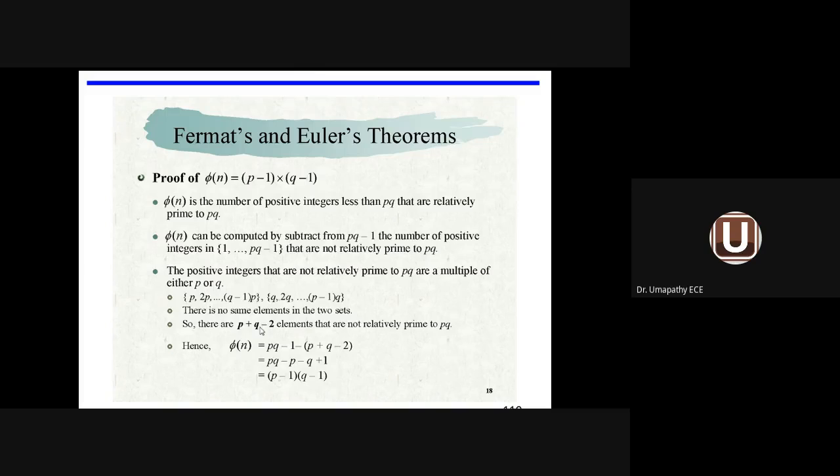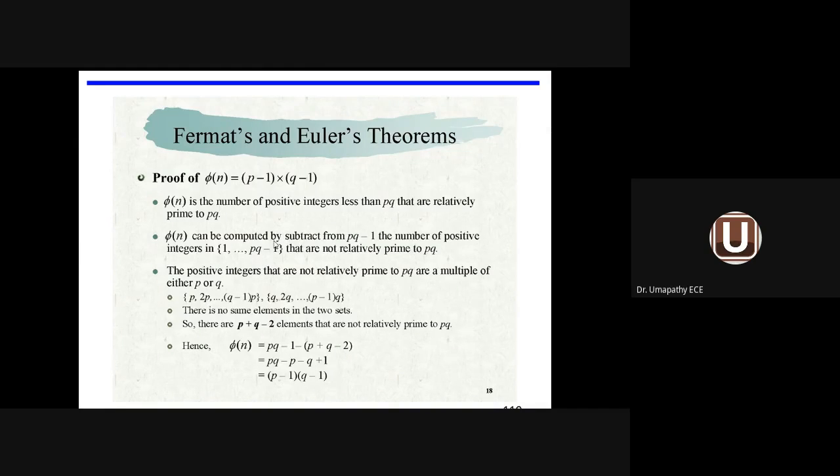So for that we go for two expressions. One expression is p, 2p, 3p, 4p, up to (q minus 1)p. The second expression is q, 2q, up to (p minus 1)q. When I combine them, there is no common element, so p plus q minus 2 elements are available in both sets. Now I am going to subtract p plus q minus 2 from pq minus 1.